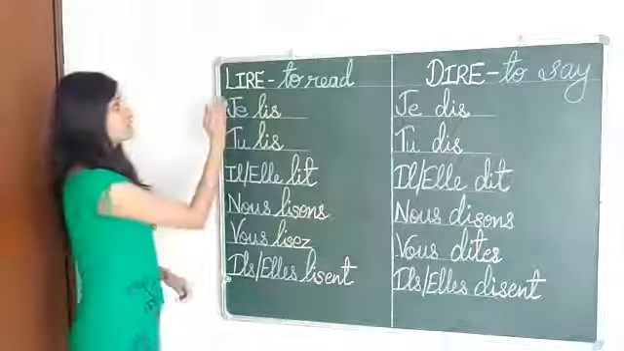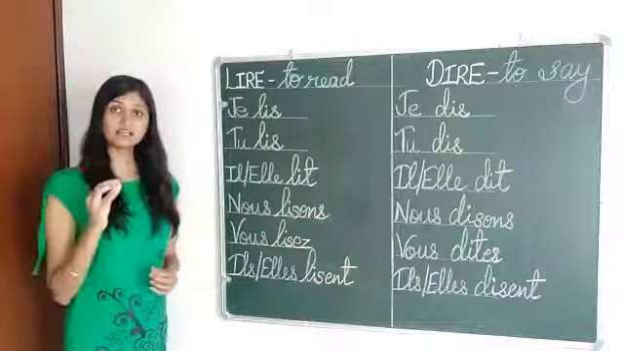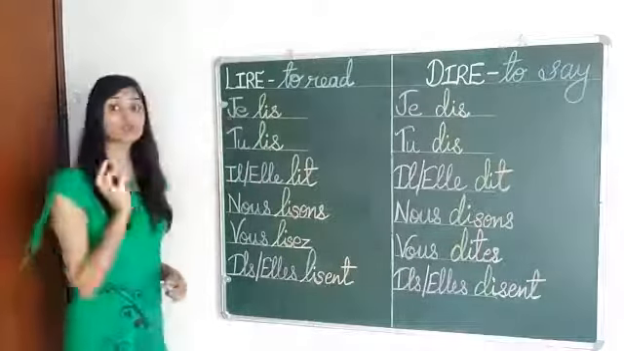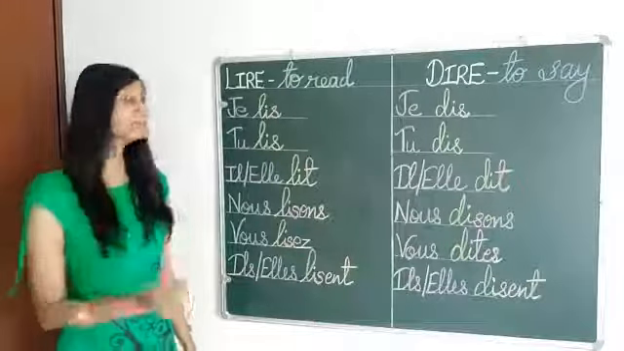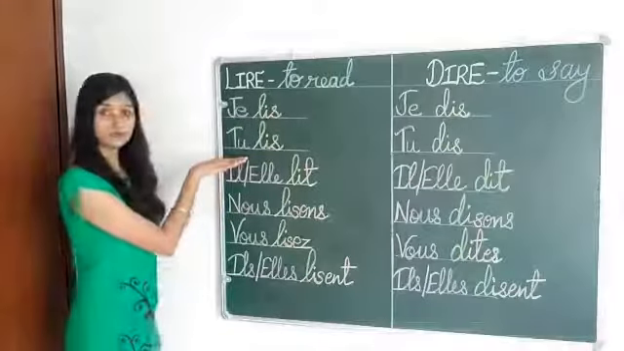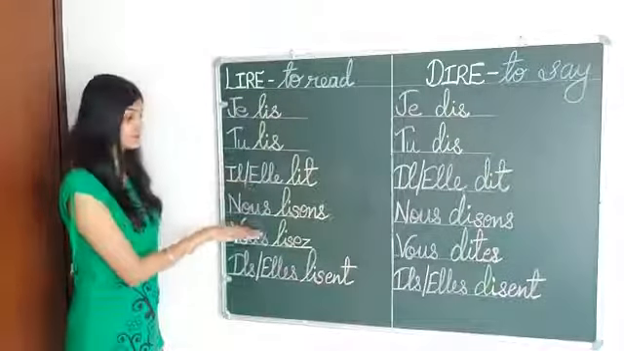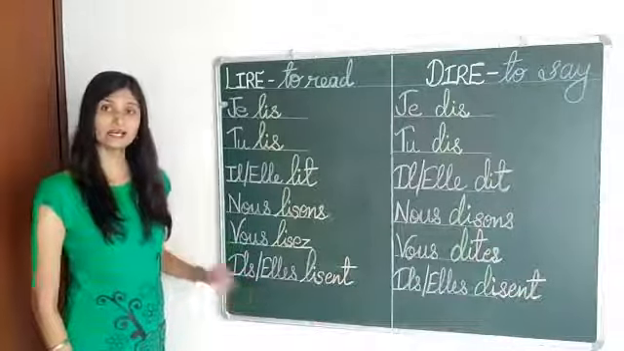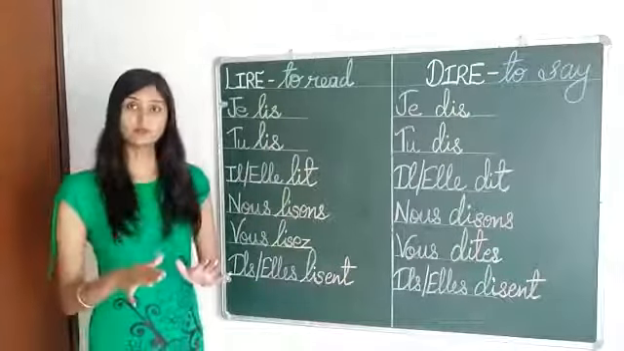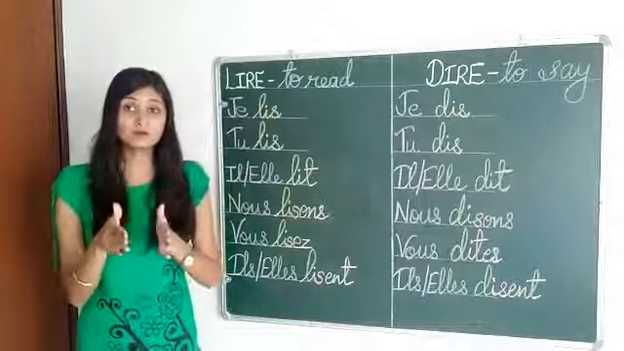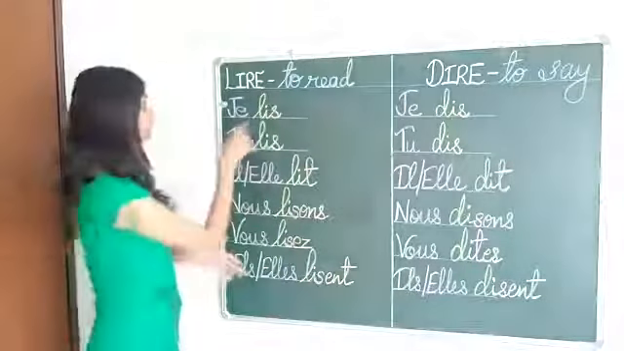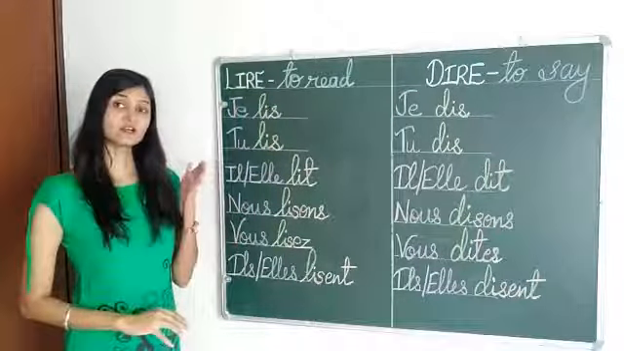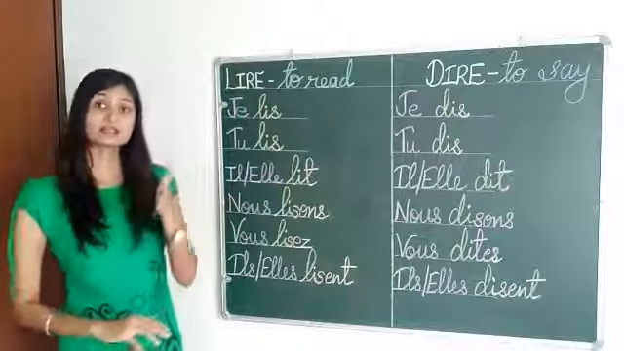Okay. Now because lire is starting with a consonant, we are going to write here je, not j apostrophe. Je, tu, il, elle, nous, vous, ils and elles. Now, normally, what will be the radical for verb lire? That will be li. You are going to remove re and you are going to write li as the radical.